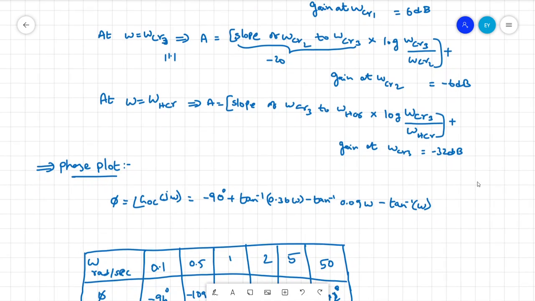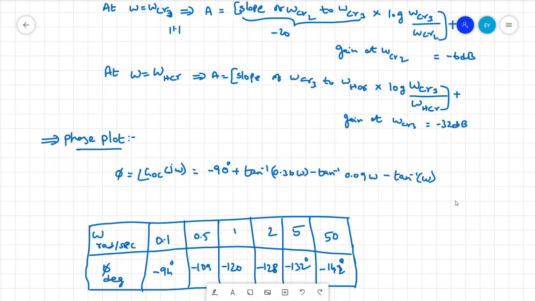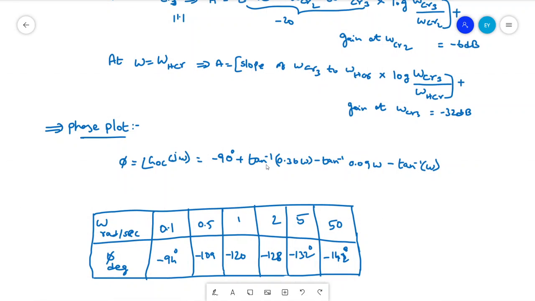Then we need to take the phase plot. So we have 3 poles and 1 zero. For the pole at origin, we'll get minus 90, and for the zero, when you are calculating phase, if you have a zero, you have to add. If you have a pole, you have to subtract. So for a zero, you have to take 0.36 omega, and for the other poles, you have to take minus, right?